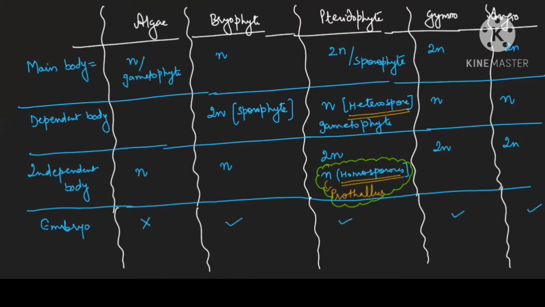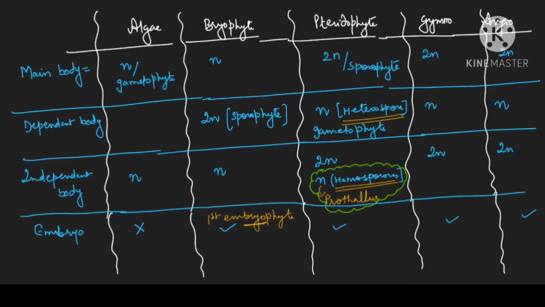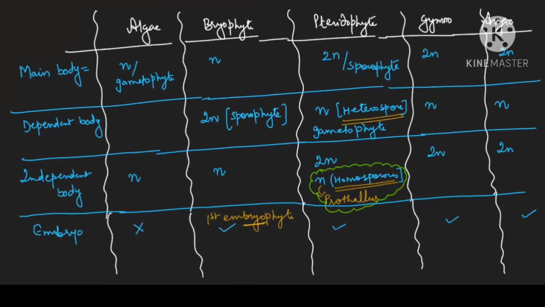The bryophytes are your first embryophyte. That is why the name bryophyte is given. You check, they have taken the bryo. That is why it is called bryophyte, because they are the first embryophyte, means they are going to make an embryo. And you know very well the embryo will be made from the zygote. When the zygote develops into an embryo, then only the sporophyte body comes.